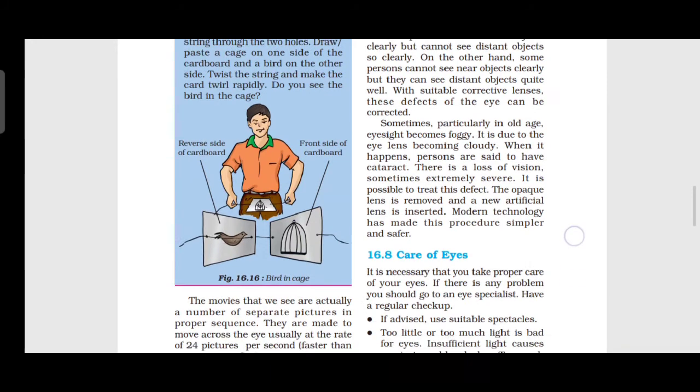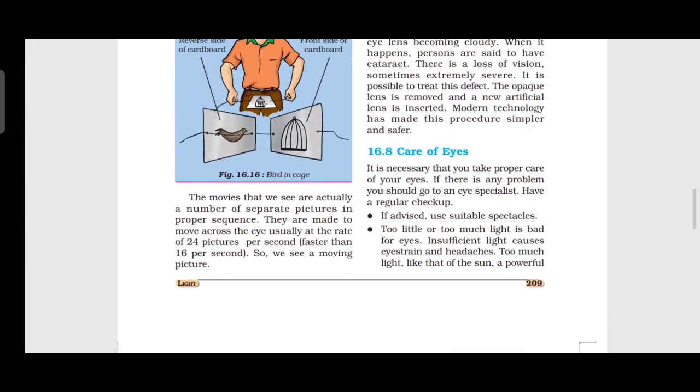Then how do we care for our eyes? If there is any problem, you should go to the eye specialist. If advised, use suitable spectacles. Too little or too much light is bad for the eyes. Insufficient light causes eye strain and headache.